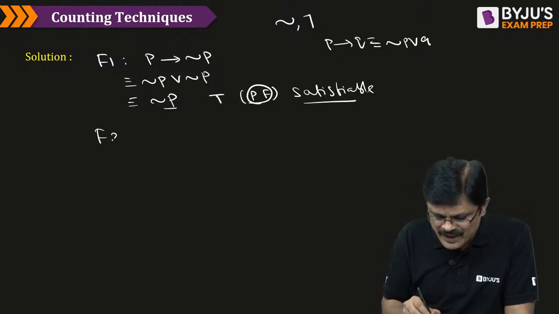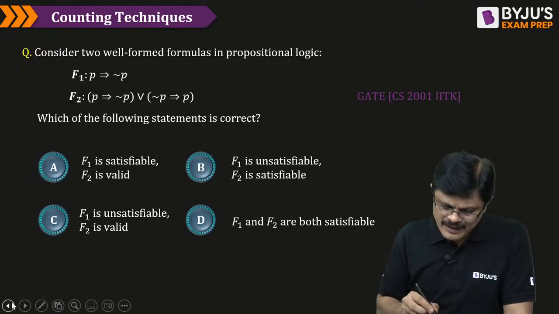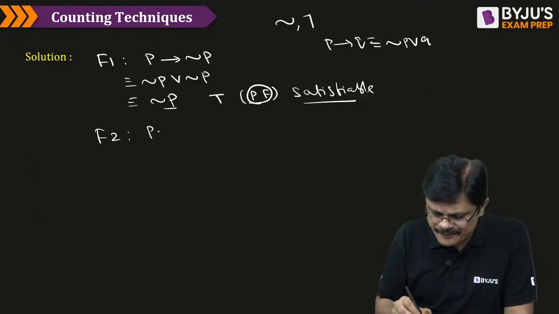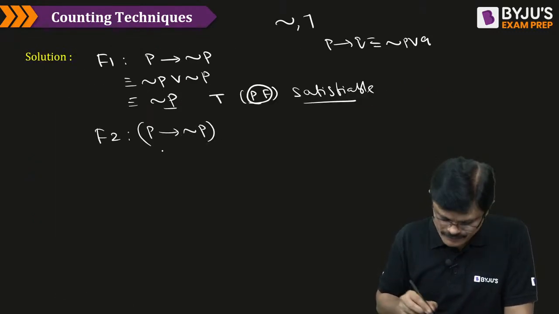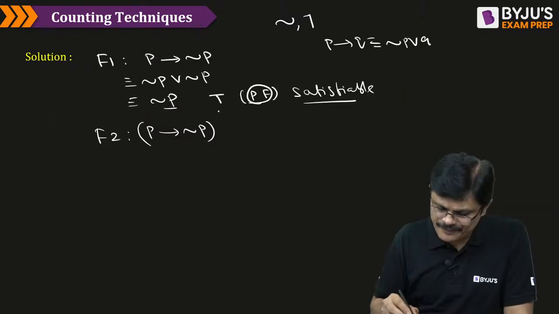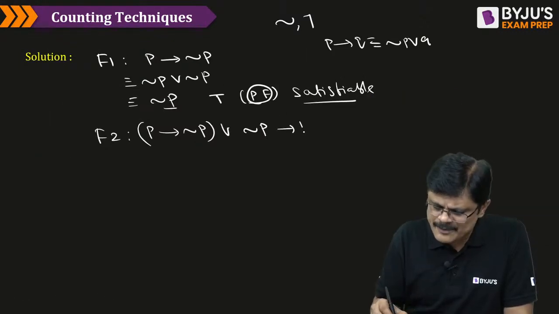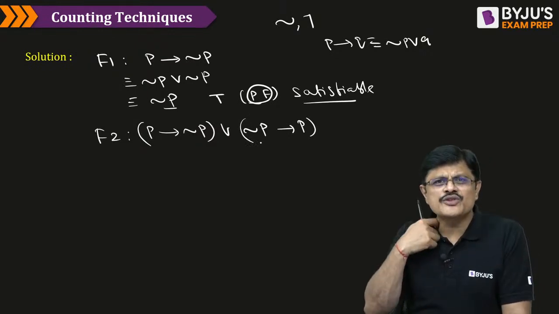Whereas F2, if you consider F2, is P implies negation P or negation P implies P, my dear friends. Again, I use the law of implication.